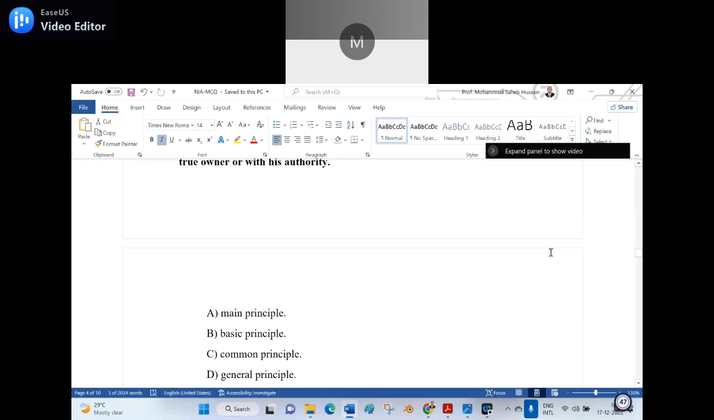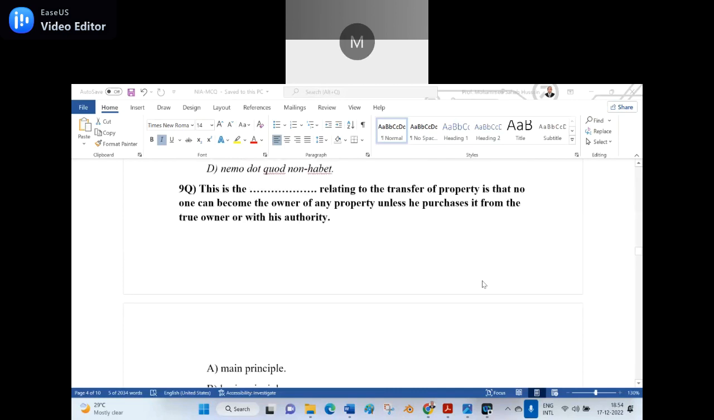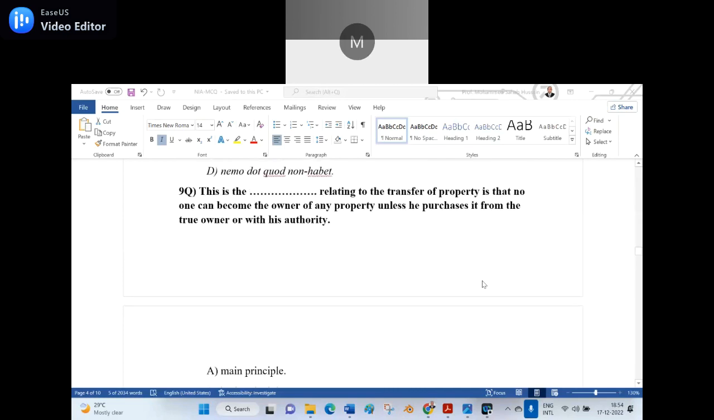Option D, sir. You have to give the full answer, don't say it halfway. You read it, what is there? Option D, general principle. Option D, general principle is the right answer. It is a general principle relating to the transfer of property that no one can become the owner of any property unless he purchases it from the true owner or with his authority.